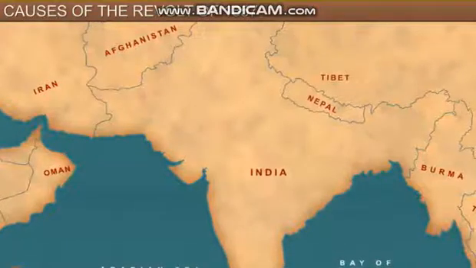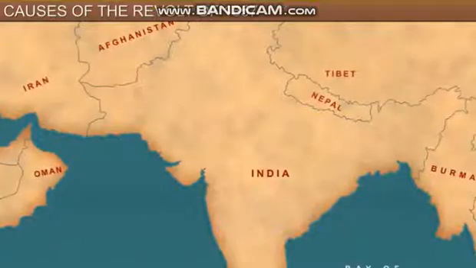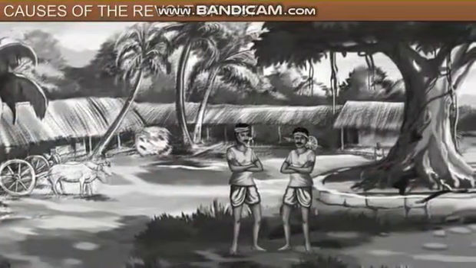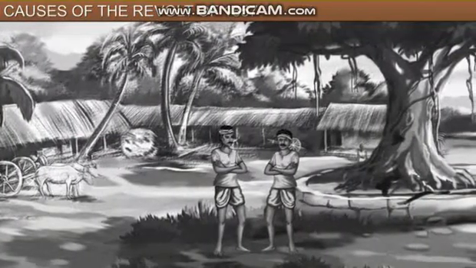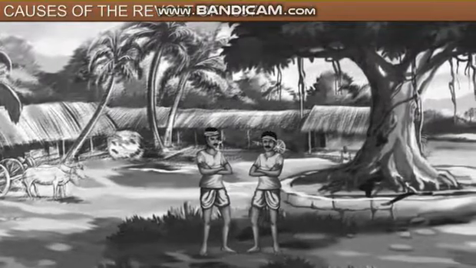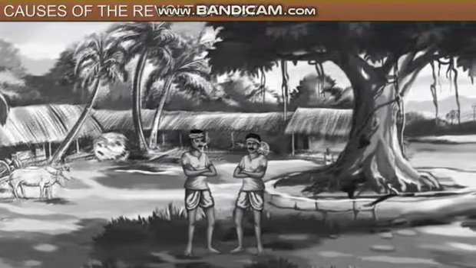Moreover, they were unhappy with the situation in the countryside too. Many sepoys were peasants whose families lived in the villages, so they were also aware of the situation in the countryside. Soon, the anger spread amongst the sepoys.